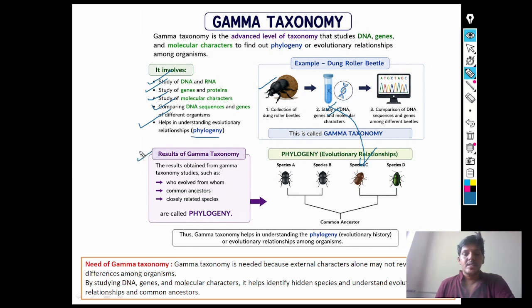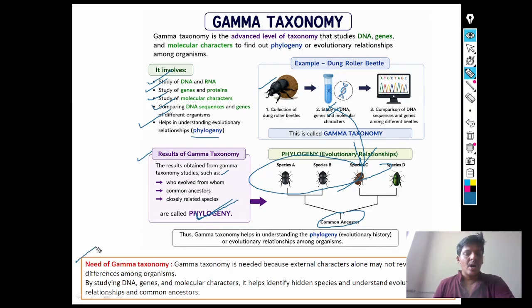Results of gamma taxonomy. The results obtained from gamma taxonomy studies, such as who evolved from whom, which is the common ancestor, what are the closely related species, are called phylogeny. The results of gamma taxonomy is known as phylogeny. In that way, gamma taxonomy helps in understanding the phylogeny, that is evolutionary history of organism.